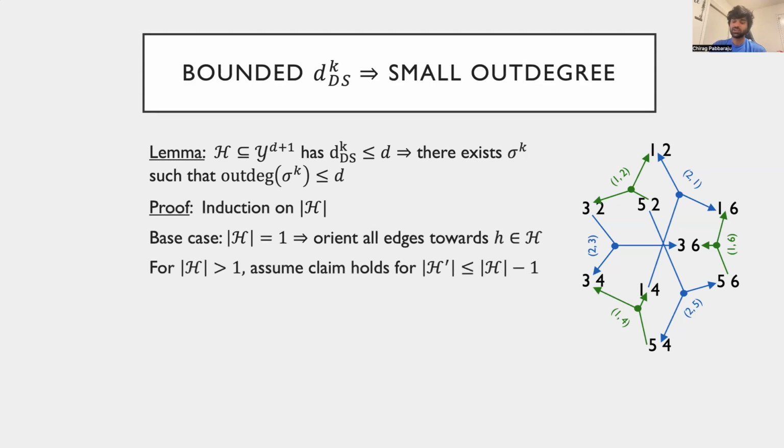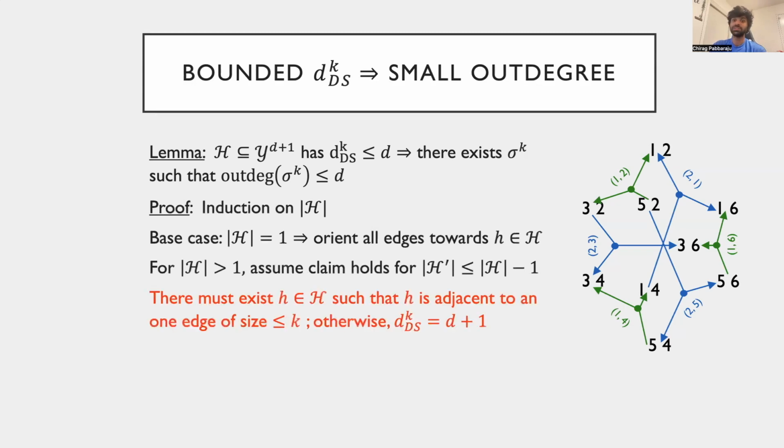Since the KDS dimension of the class is at most d, there must exist a member h that is adjacent to an edge of size at most k. If this is not the case, every hypothesis has at least k neighbors in all d plus 1 directions, which would mean that the KDS dimension is d plus 1. We find this hypothesis, h, and remove it from the class to obtain h prime, having size 1 less than h. By the inductive hypothesis, H prime has a list orientation sigma tilde of outdegree at most D.